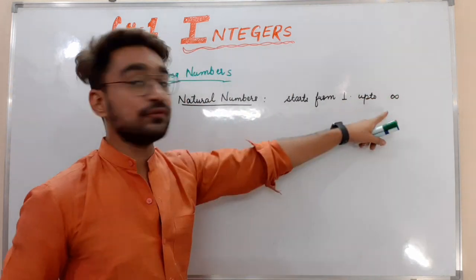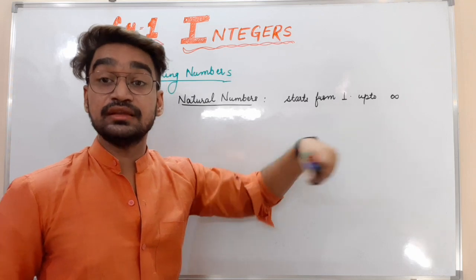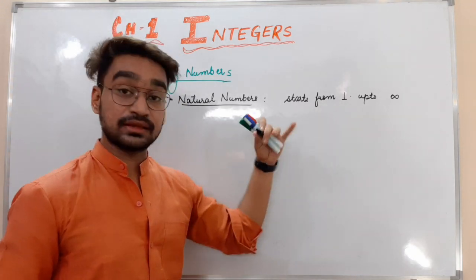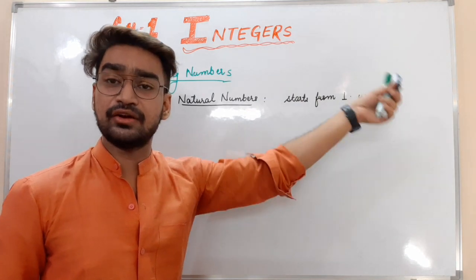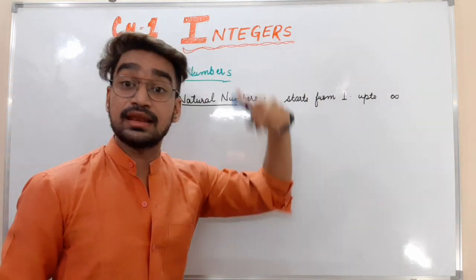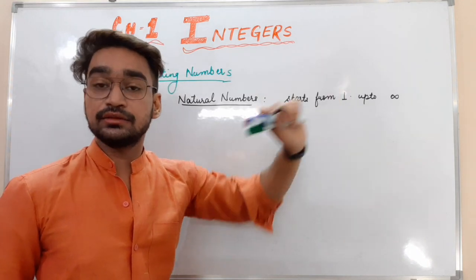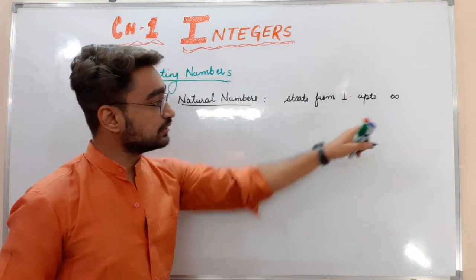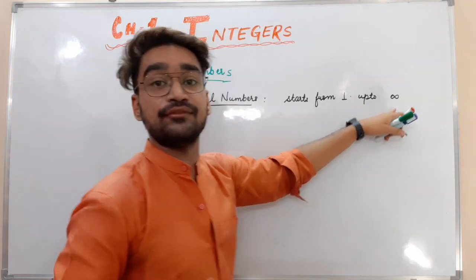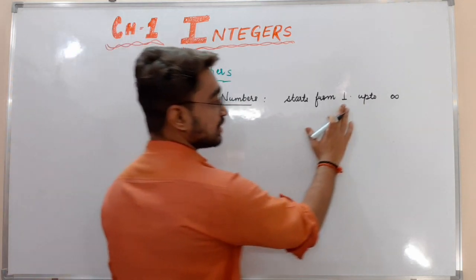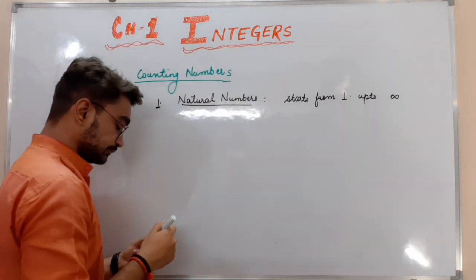This is the symbol of infinity. Infinity means they are never ending, always extending, like 1, 2, 3, 4, 5, 999, 9999, 9 lakhs, 9 crores, and we can go beyond that. We don't know what the last value is. So natural numbers start from 1 up to infinite.